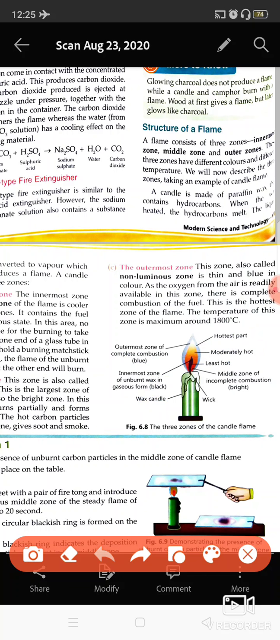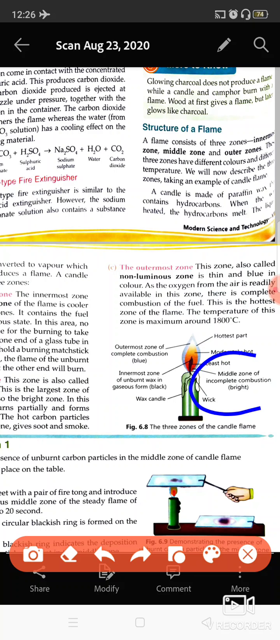That is why this region remains dark. It is also known as the dark region, and there is no combustion of the substances, because vapors are only formed, but due to the unavailability of oxygen, this region remains dark and there is no combustion. Then comes the middle zone.